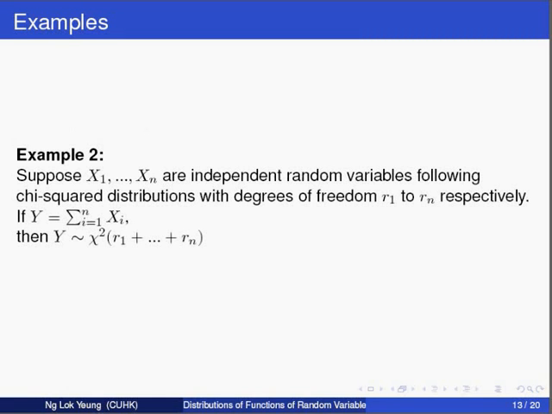Another example here describes the distribution of sums of independent chi-squared random variables. We can look at this theorem first. Suppose X1 to Xn are independent random variables following chi-square distributions with degrees of freedom r1 to rn respectively. If Y equals the sum of all X_i's, then Y follows a chi-square distribution with degrees of freedom summing from r1 to rn.